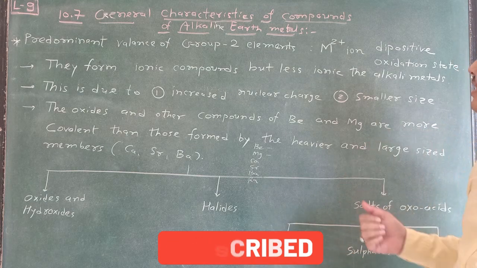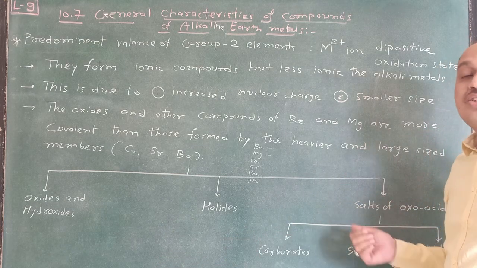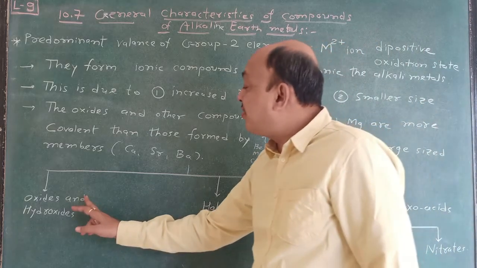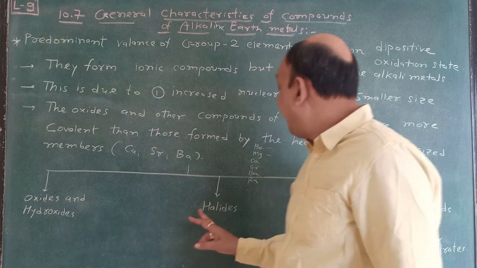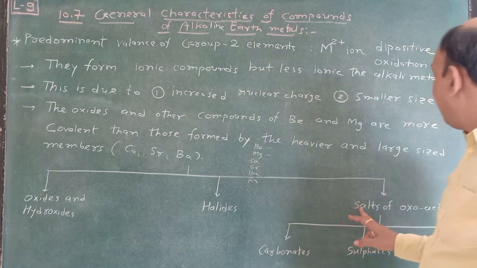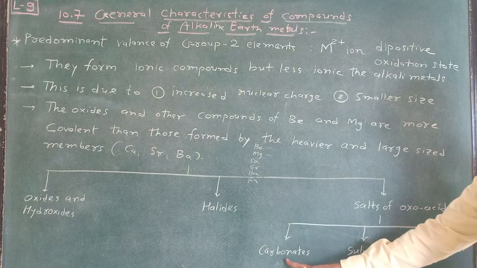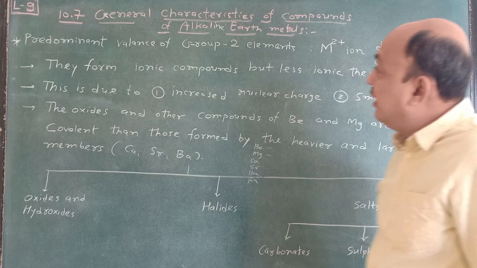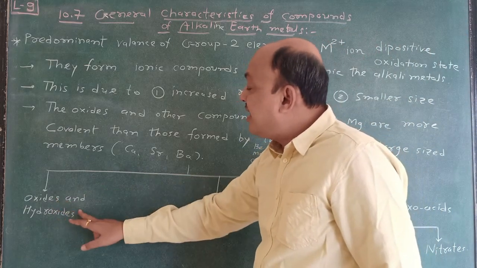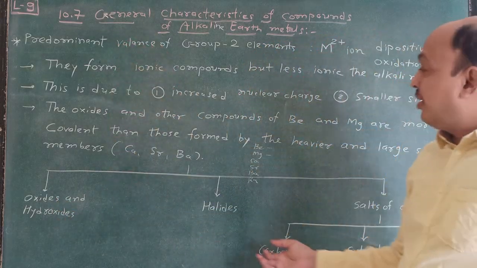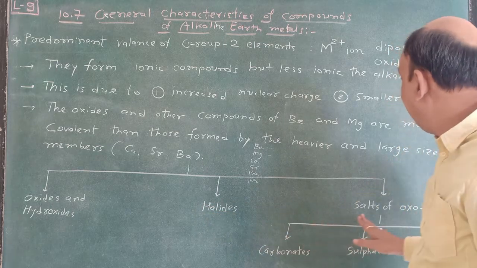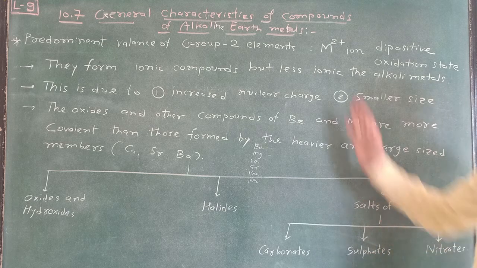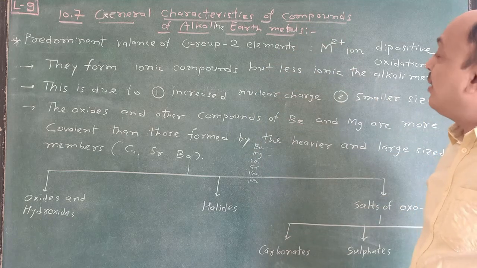And due to that, these alkaline earth metals show certain reactivity towards, here we study: first, oxides and hydroxides; second, halides; third, salts of oxoacids in terms of carbonates, sulfates and nitrates. We see in this lecture oxides and hydroxides, followed by this particular lecture, then we consider halides, and then we continue with salts of oxoacids in terms of carbonates, sulfates and nitrates. Write this down according to your NCERT textbook and prepare it.